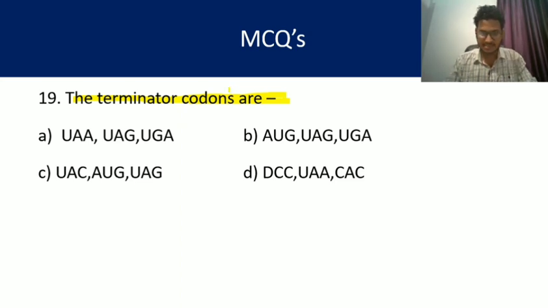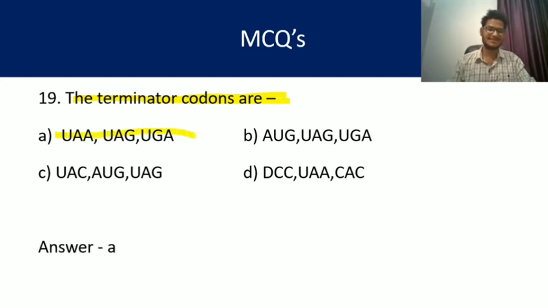So here the answer for terminator codon is very clear. UAA, UAG and UGA. Answer is A. Terminator codons are also known as nonsense codons because they do not represent any of the 20 essential amino acids.